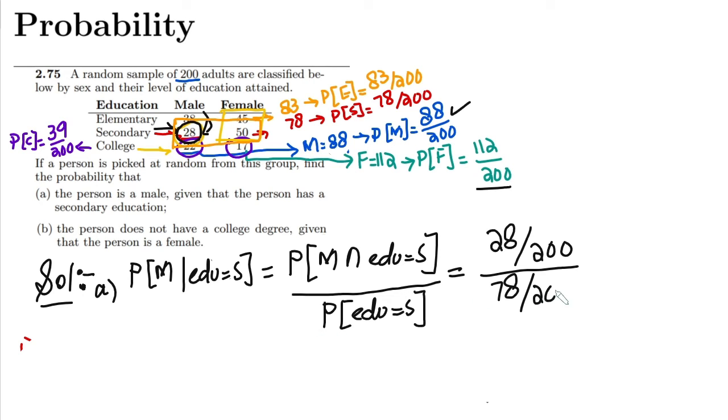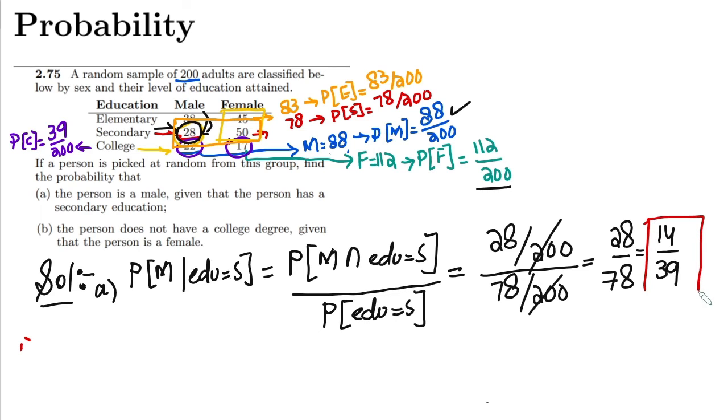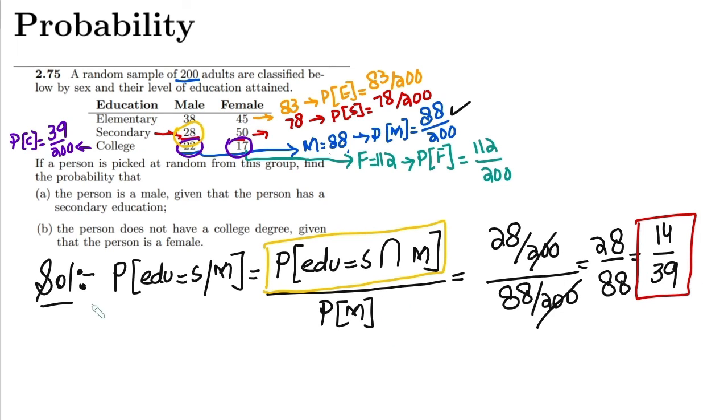These two 200s will cancel out, and I will get 28 divided by 78, or simplifying it, 14 divided by 39. That is the solution of part A.